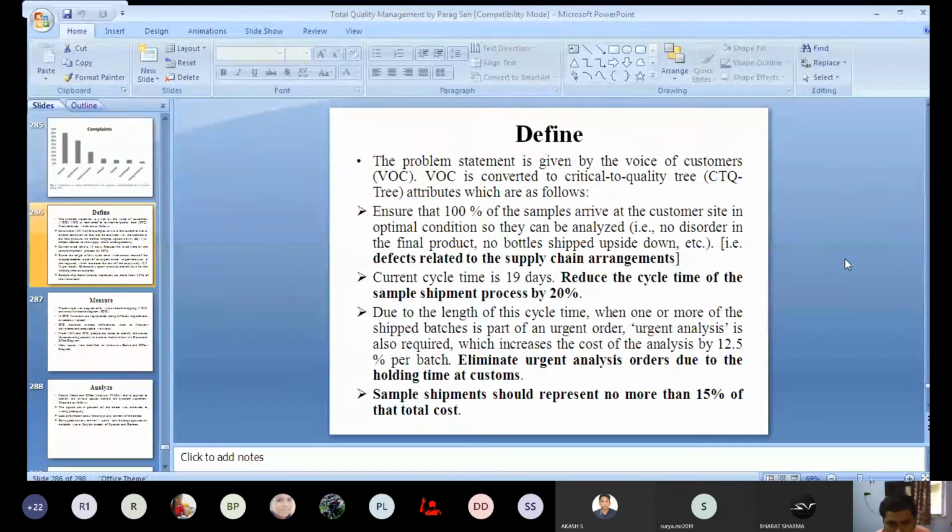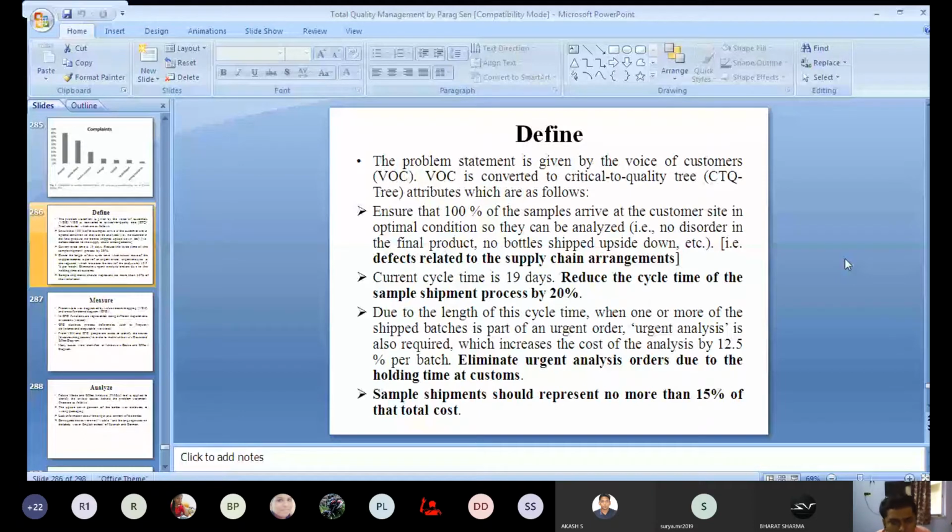We have previously discussed this when we talked about the quality house, or house of quality. We discussed that the voice of customer is very important, because whatever you manufacture or whatever service you provide is based upon the requirement of the customers.